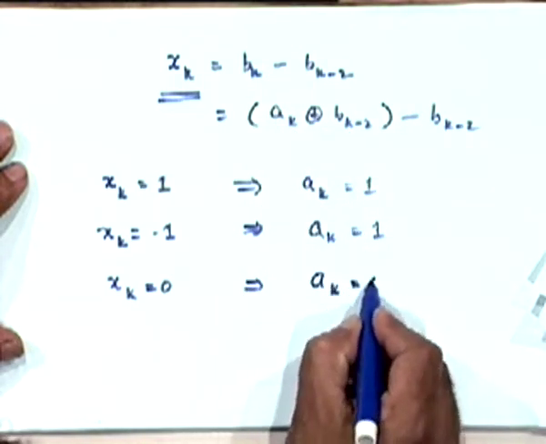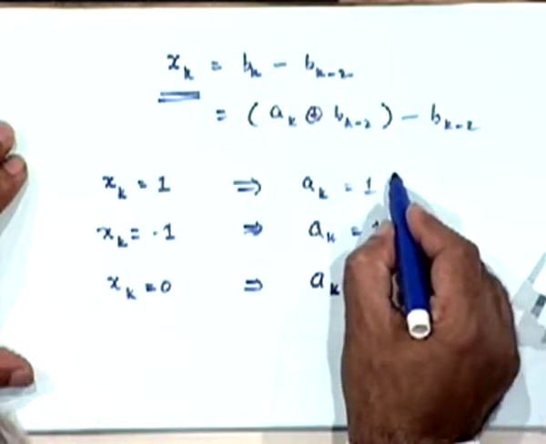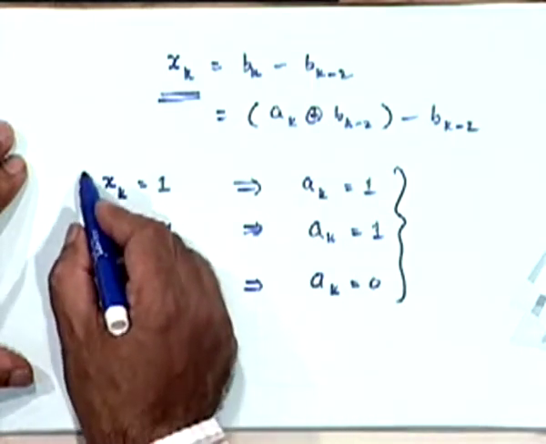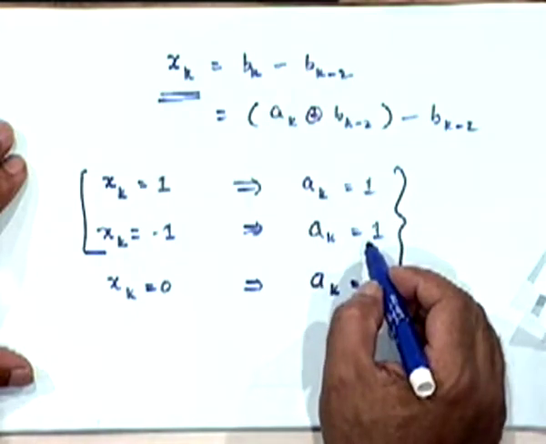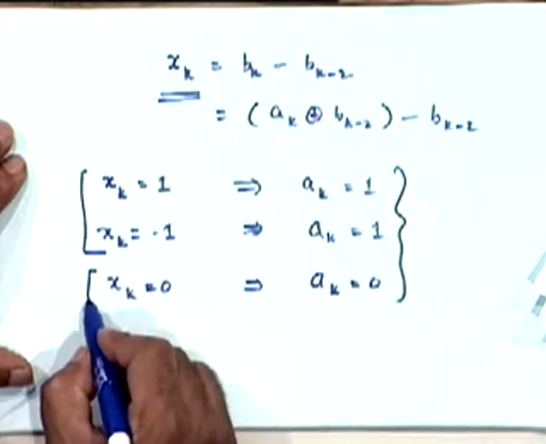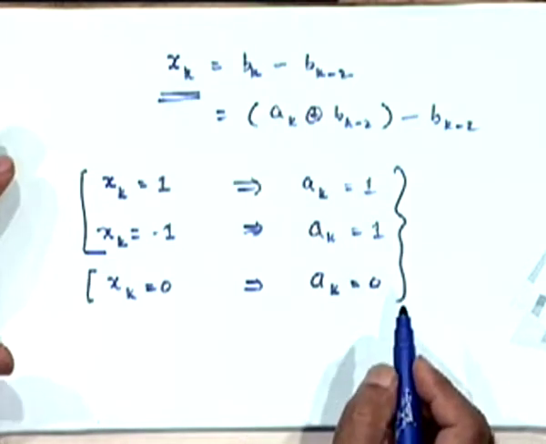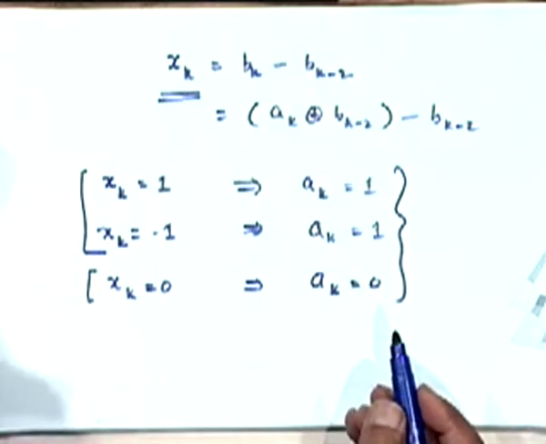This simple thing is what we got confused with yesterday, very simple logic. And that is our decision logic. When X_k is plus or minus 1, conclude that A_k is 1, when X_k is 0, conclude that A_k is 0. And now we can do this data decoding without reference to what was transmitted in the previous bit interval.